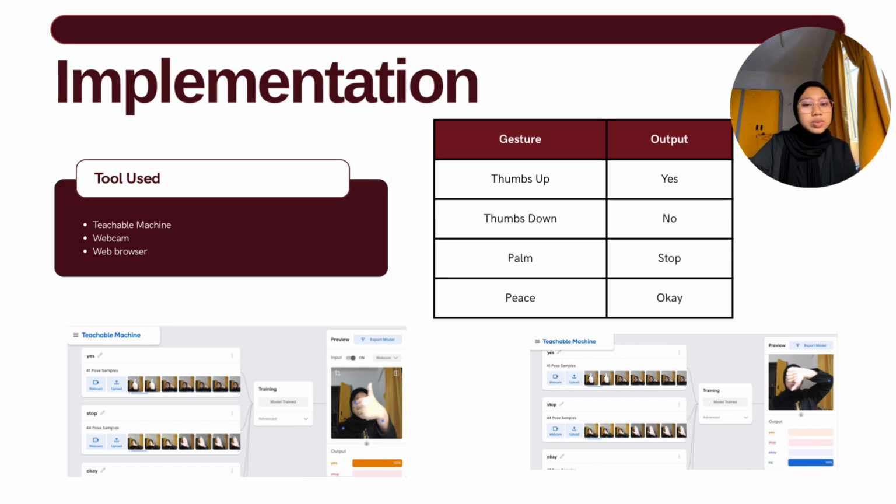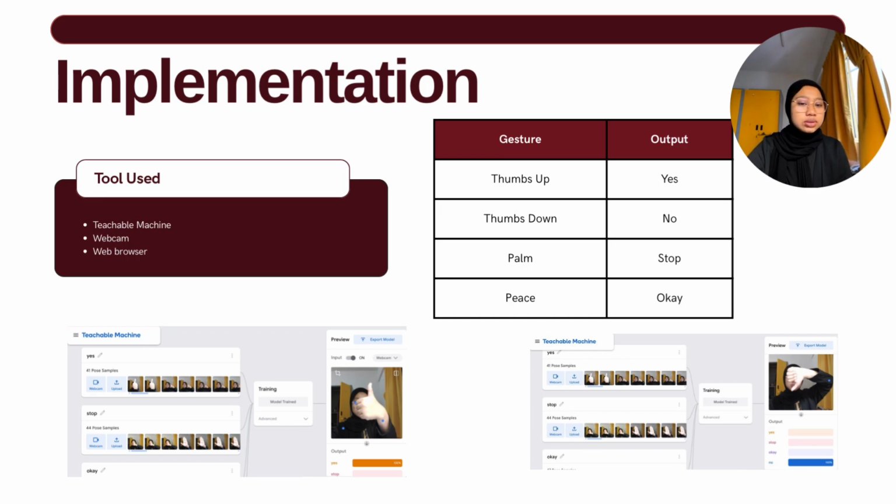Okay, now in the implementation part, the tools used are Teachable Machine, a webcam, and a web browser such as Google. Like I told you in the methodology part, there are four classes that we use: thumbs up, thumbs down, palm, and peace, and each has its own output. After the model was successfully trained, it can be used with a real-time webcam.